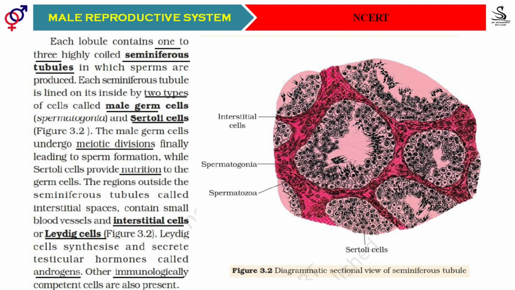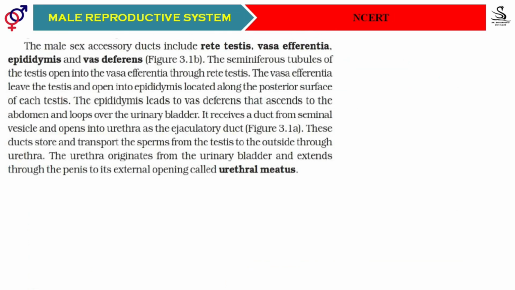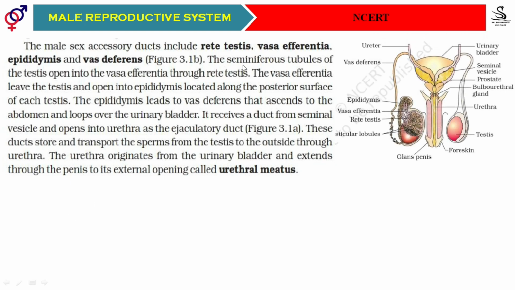Out of these androgens, testosterone is the one which plays a very important role. It is the chief androgen, meaning the important androgen, and testosterone even helps in the development of all secondary sexual characteristics in males. Now we will understand certain accessory ducts also in this class. The male reproductive system has different types of accessory ducts. What are the accessory ducts, students? Rete testis, vasa efferentia, epididymis, and vas deferens. There is also the urethra. All those parts are there.